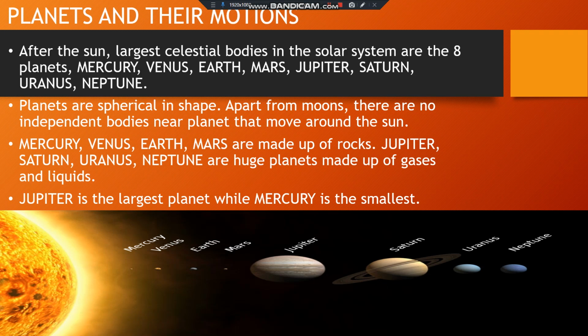All the planets are spherical or almost round in shape, and apart from their moons, there are no other independent bodies near the planet that move around the sun. Means every planet may have their own natural satellite, like Earth has the moon, or we can say in Hindi Chand. It's the only natural satellite of Earth. So this is the pattern of Earth and other planets.